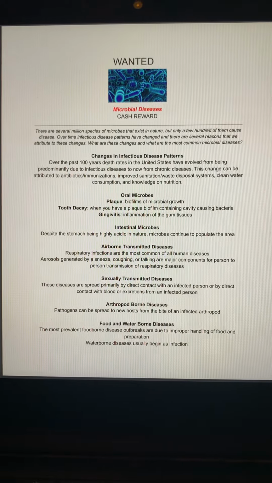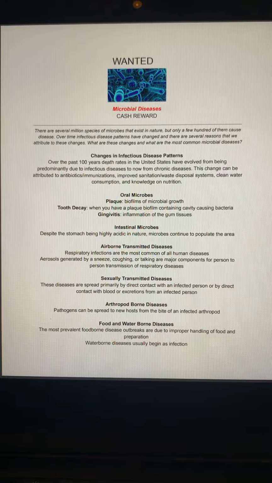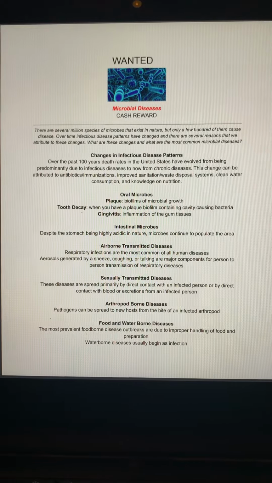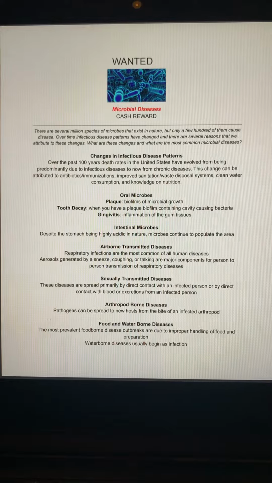Microbes in the mouth can also cause other infections such as gingivitis. Gingivitis can be defined as inflammation of the gum tissues due to bacterial infection near the gingival crevices.